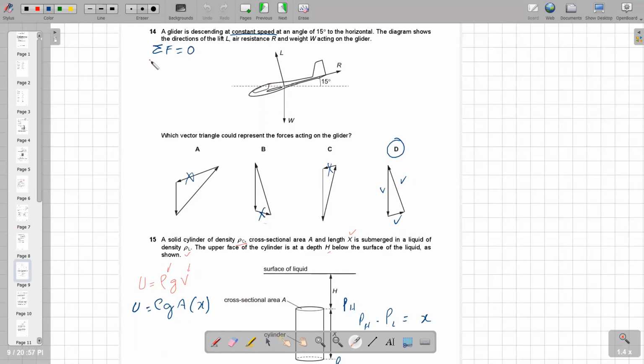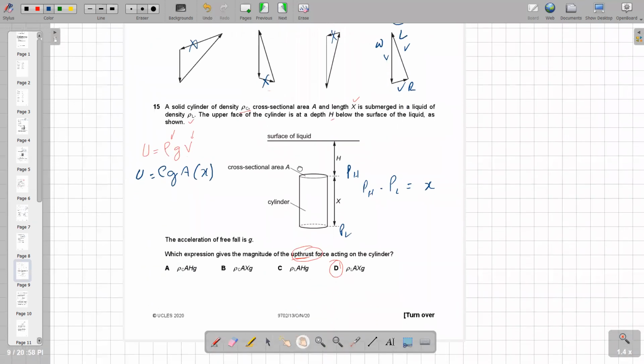We see A, B, C, and D are all closed vectors, but A has an arrow in a direction that we don't have. W and L are the same, but A is actually in the wrong direction, so A will be the wrong answer. The same goes for B and C. Only D has L in the same direction. If this is L, this is W, and this is your R, so this will be the right option.